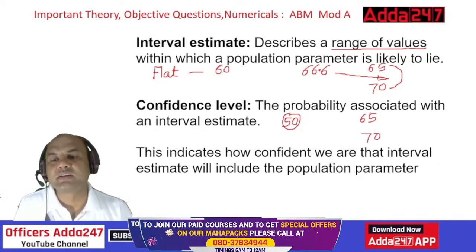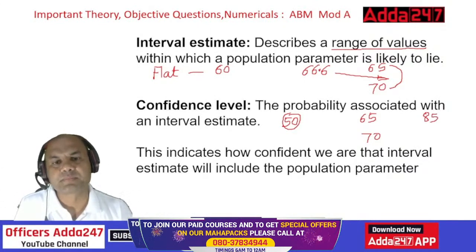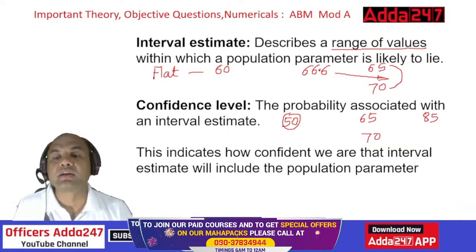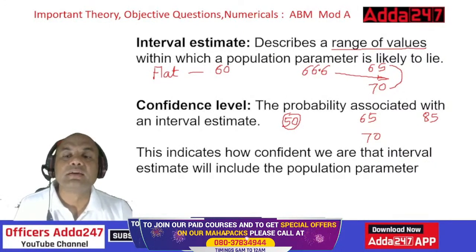Or in the reverse case, I am saying 65 to 70 and the price goes to 85 lakhs. Something good happens in that area. So where is my estimate? This is known as the probability associated. The final answer should lie between these. What is the probability associated that my final answer will lie in this range?